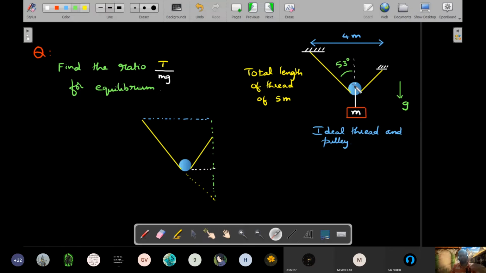I'm not writing them because we are running out of time, so you need to write these steps in your classwork. This also is 53, that is step one, how I proved it. Then step two is realizing that if this thread makes an angle of 53 degrees with the vertical, then with the horizontal here, it will make 37 degrees. You could see I have depicted that here. If this is 37, I can take a mirror image of this one on this side.